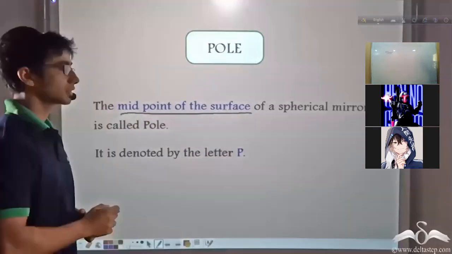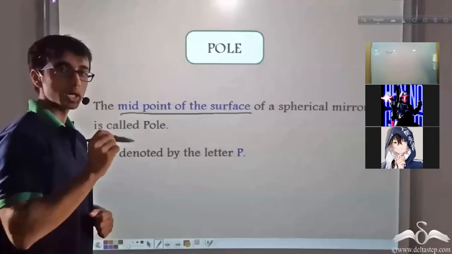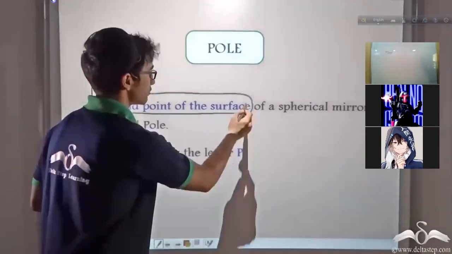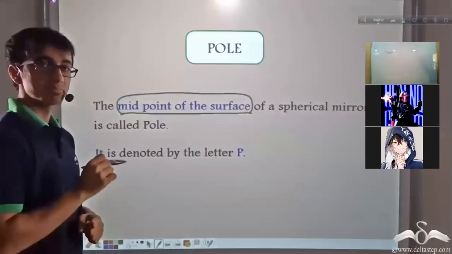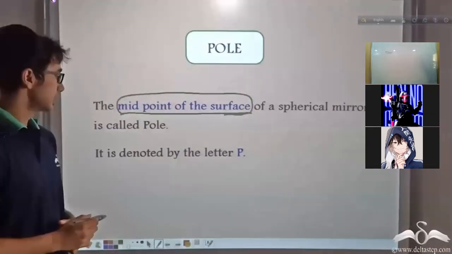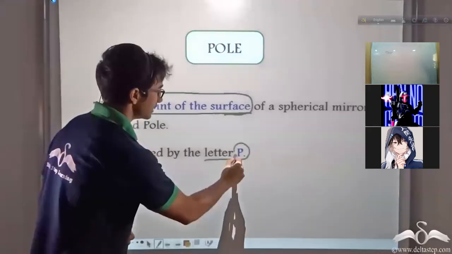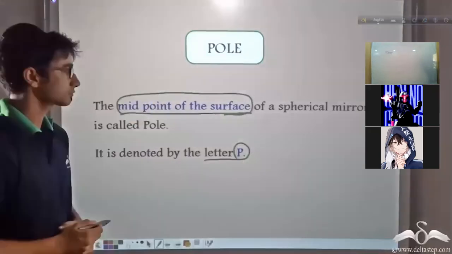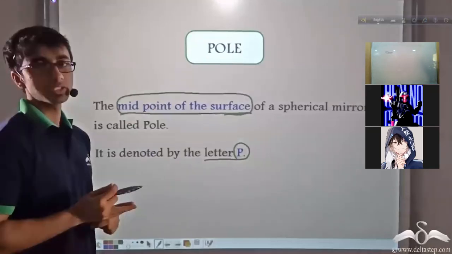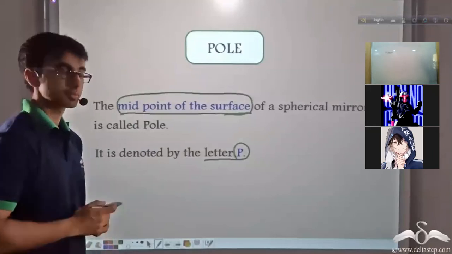That is, as we saw in the previous case, P1 was the midpoint of the surface of the concave mirror and P2 was the midpoint of the surface of the convex mirror. And as you can see, it is denoted by the letter P. So we covered center of curvature, radius of curvature and pole. Let us move forward to find out if there are any more terms.